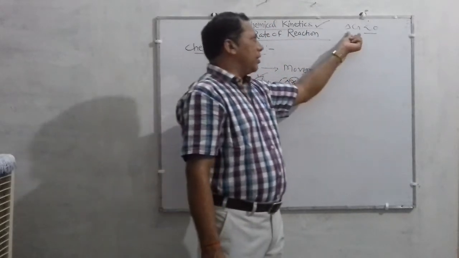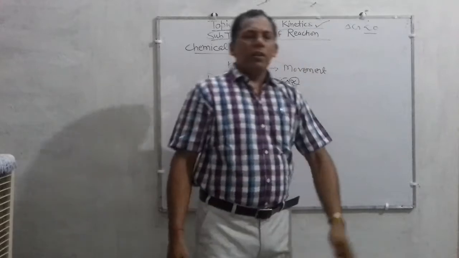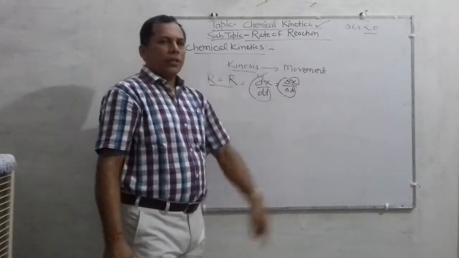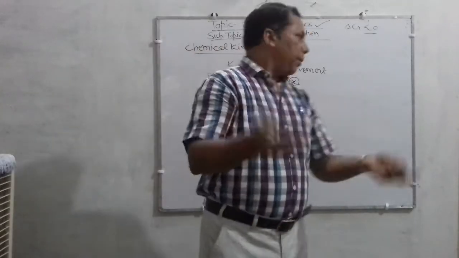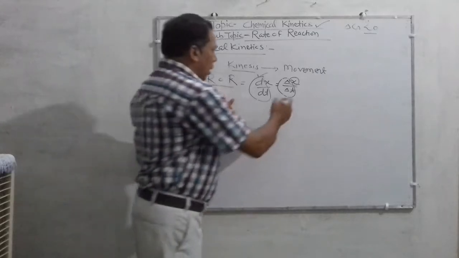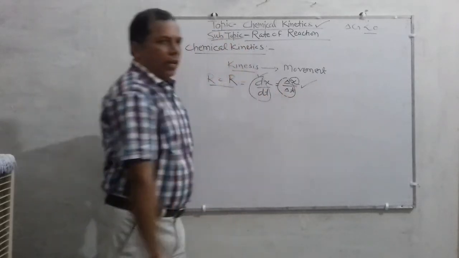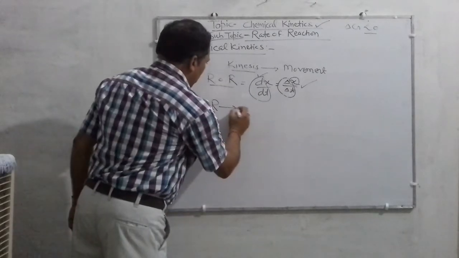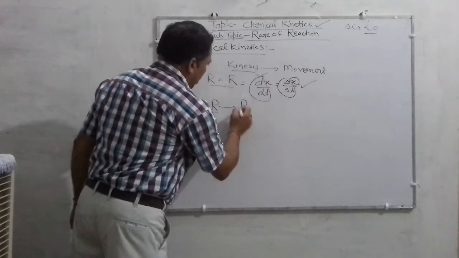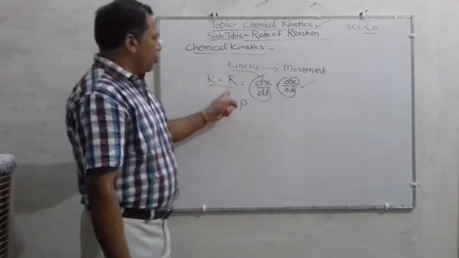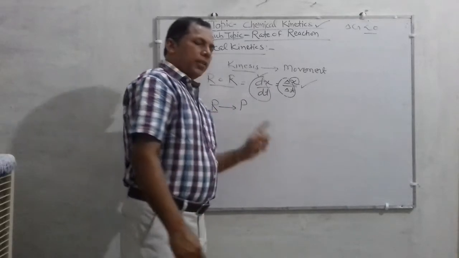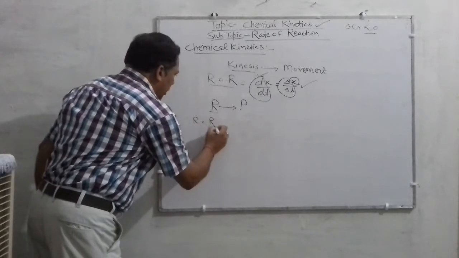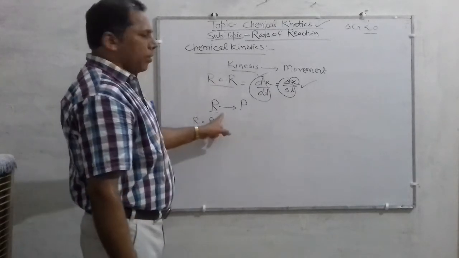If the value of delta G, that is Gibbs energy, is less than 0, the reaction is said to be feasible. But chemical kinetics tells about the rate of reaction, and rate of reaction is represented mathematically. For example, suppose any reaction in which reactant R is changing into product P. Suppose we have to find the rate of reaction of this reaction.